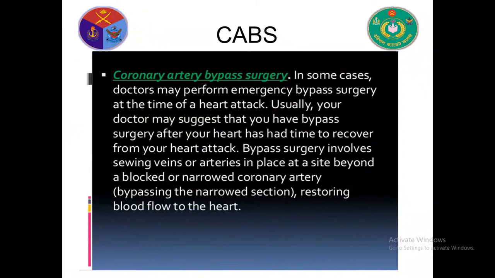CABG, I mean coronary artery bypass surgery. In some cases, doctors may perform emergency bypass surgery at the time of a heart attack. Usually, your doctor may suggest that you have bypass surgery after your heart has had time to recover from your heart attack. Bypass surgery involves sewing veins or arteries in place at a site beyond a blocked and narrowed coronary artery, restoring blood flow to the heart.